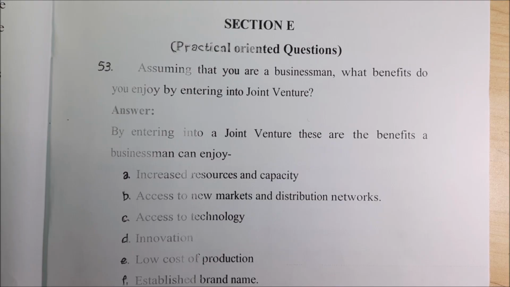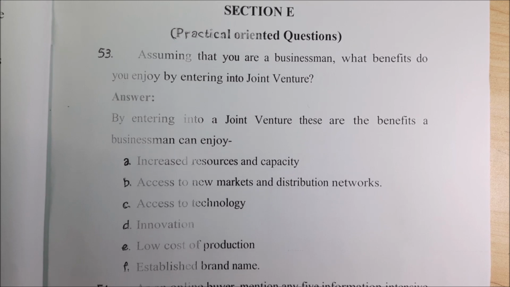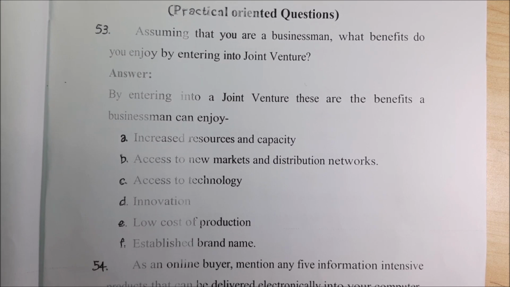Now the last part of your question paper is Section E, practical oriented questions. Assuming that you are a businessman, what benefits do you enjoy by entering into a joint venture? A joint venture is a temporary partnership. It will be done for a particular venture. Once the venture is over, your partnership will also come to an end, right?